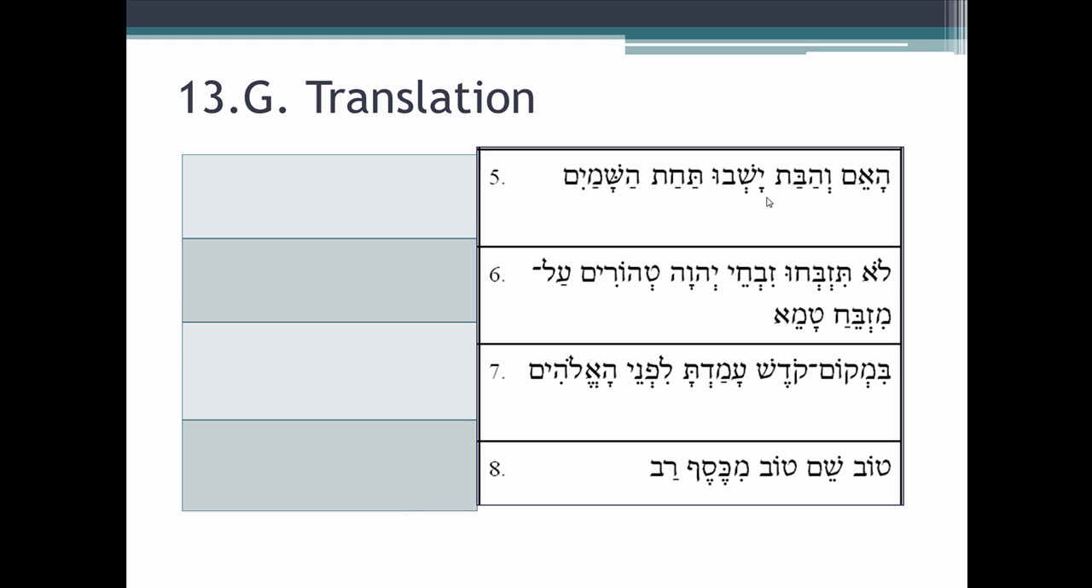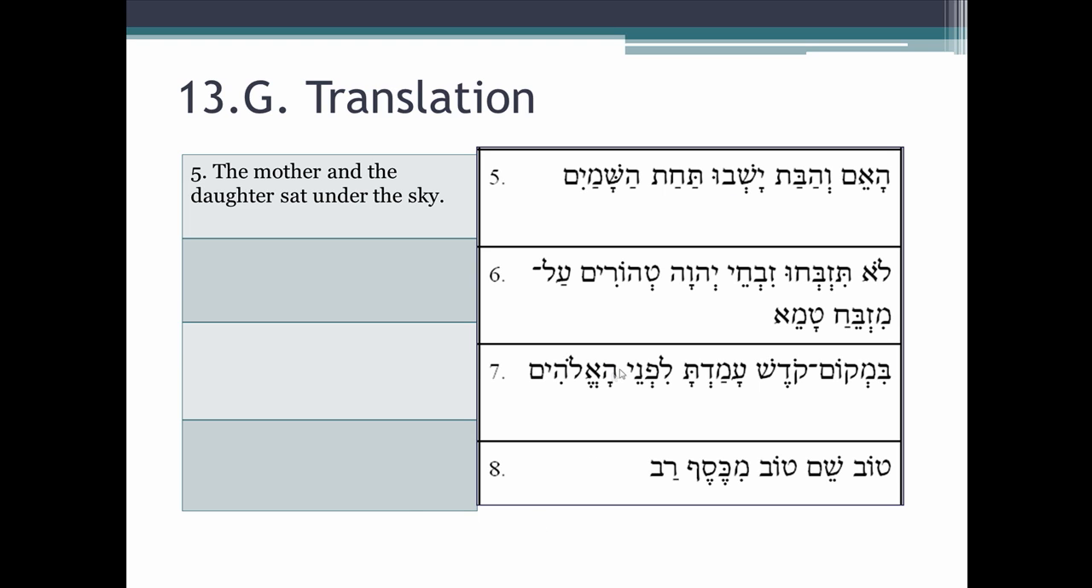So we need a plural subject to go with a plural verb. Do we have that? Well, we have ha'em, the mother, and habat, the daughter. Well, together they're a plural. So the mother and the daughter lived. Yashav is lived or sat. You can have either one, lived or sat or settled. Tachat, under, hashamayim, under heaven or the sky. Let's see what Futato has. Futato has the mother and the daughter sat. He chooses sat here for yashav, under the sky.